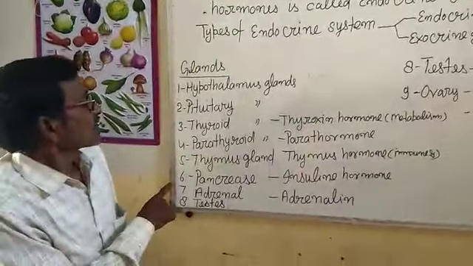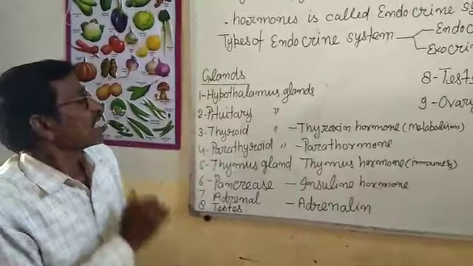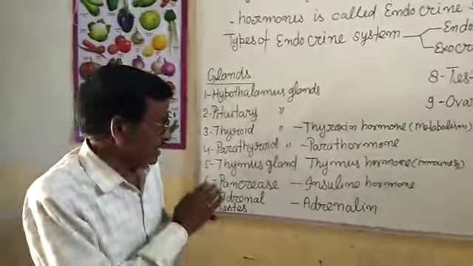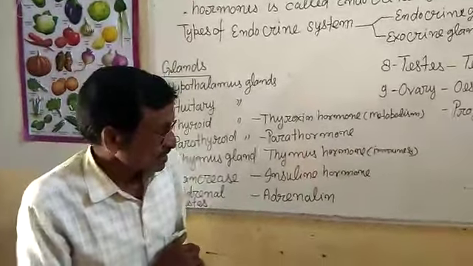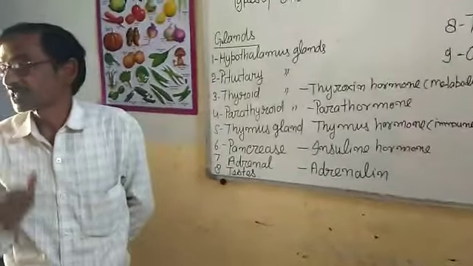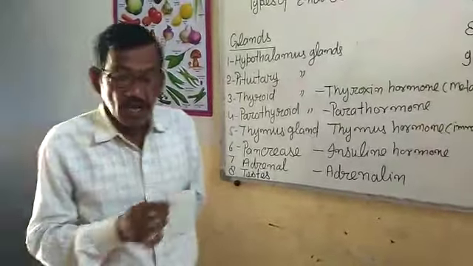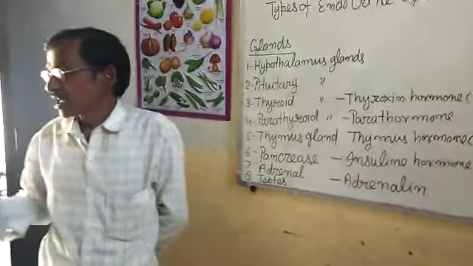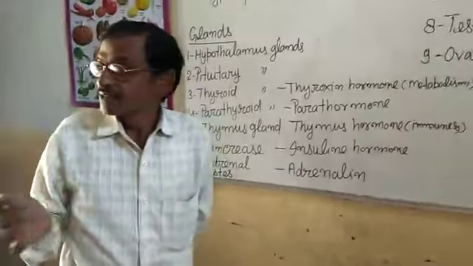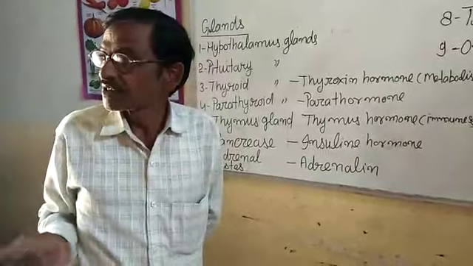Next gland is the thymus gland. The thymus gland is found in the upper part of the chest, and it secretes thymus hormones which develop our immune system. By the immune system we fight against pathogenic microorganisms.